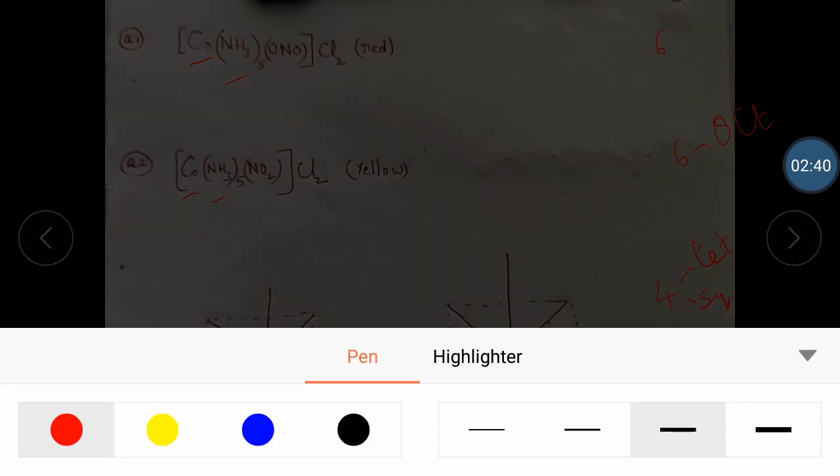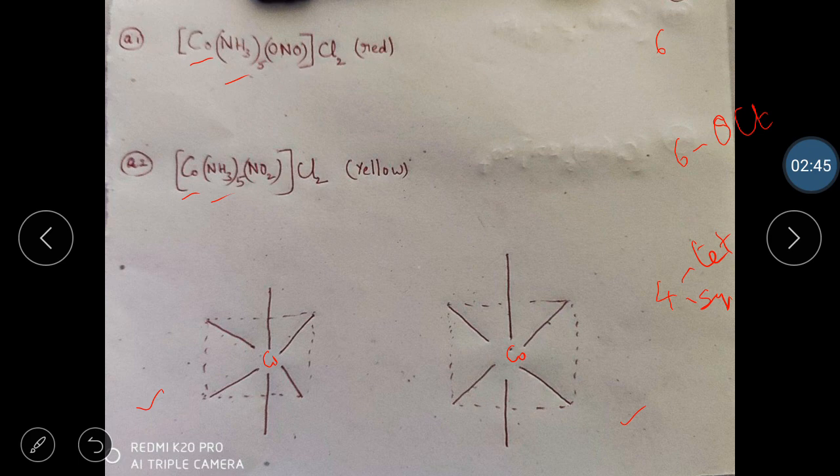Meaning, if I go for the first complex structure, I have cobalt in the center. You can see there's cobalt in the center for both complexes. Next, how many ligands are there here? I have 6 ligands. Out of 6, 5 are ammonia ligands, amine we call it actually. So 5 amine I am writing. The first amine comes here, the second comes here. You can write anywhere. You have to satisfy 5 bonds, that's all. So the second one, third one, fourth ammonia, and the fifth one I'm writing here. So 5 amine done.